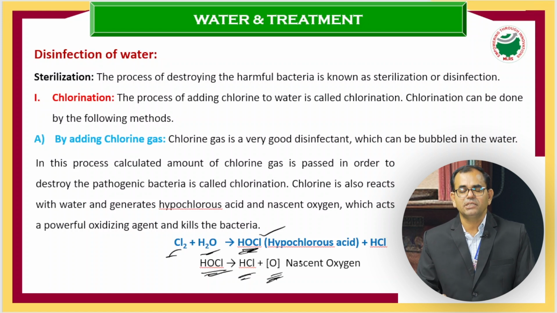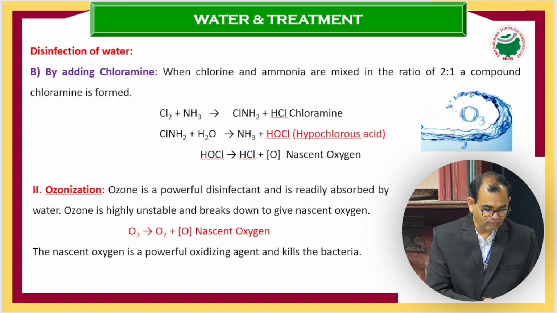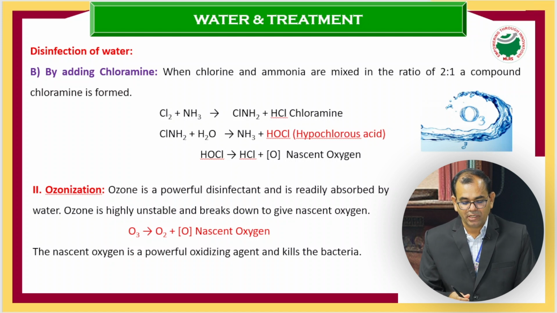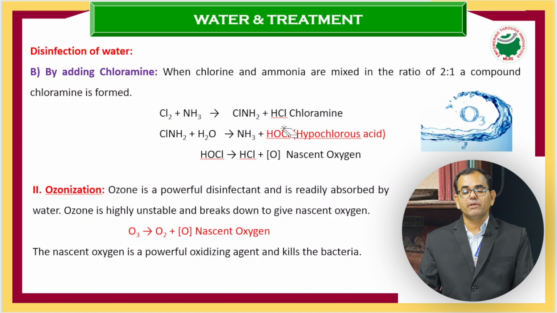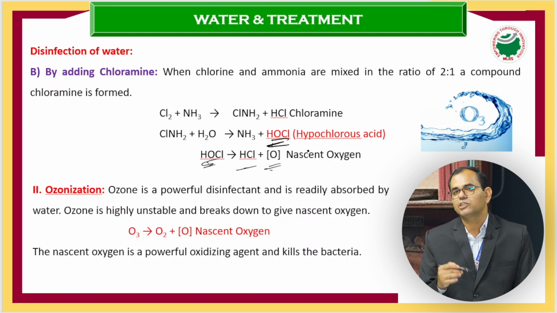This nascent oxygen generation is very important when we do the disinfection of water. Now we can see the beauty of this nascent oxygen. By adding chloramine, chlorine plus amine, that is ClNH2, this chloramine further interacts with water and forms hypochlorous acid HOCl, and upon dissociation gives HCl and nascent oxygen. In both the cases, chlorine and chloramine, hypochlorous acid formation leads to HCl as a byproduct and nascent oxygen generation. So that is the first method, chlorine.